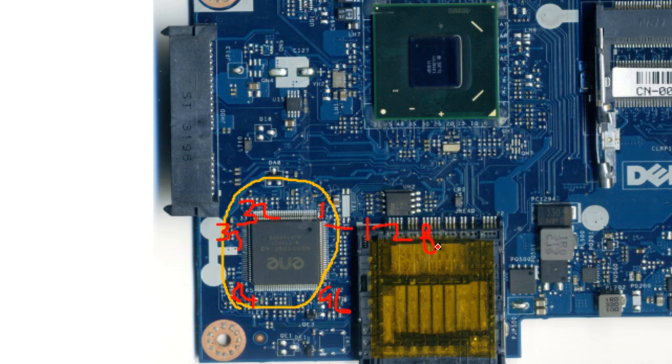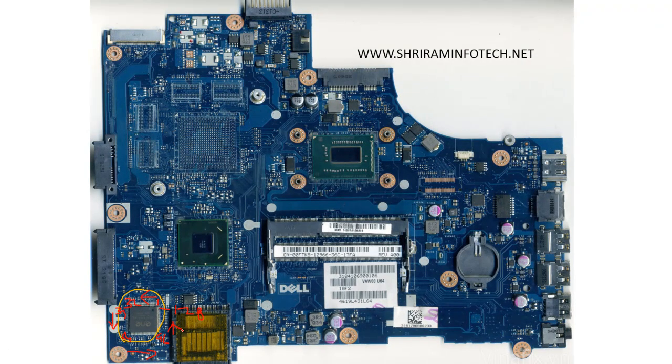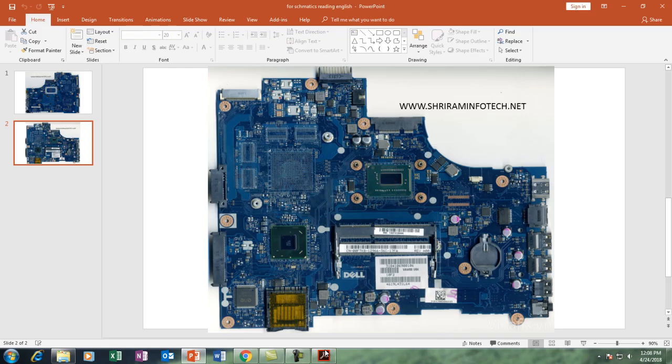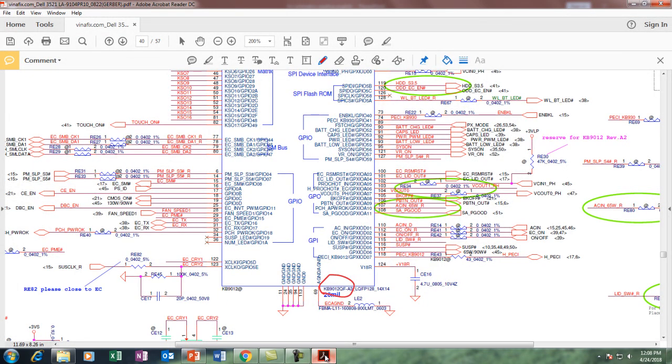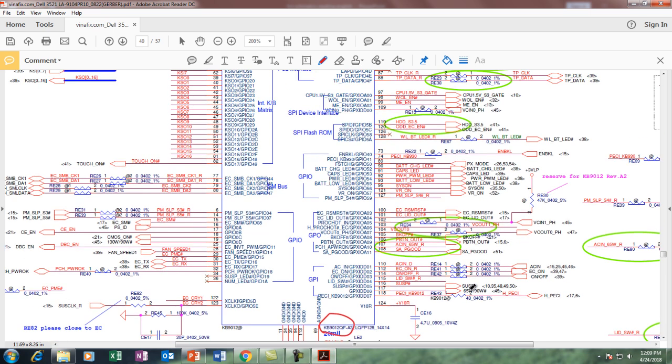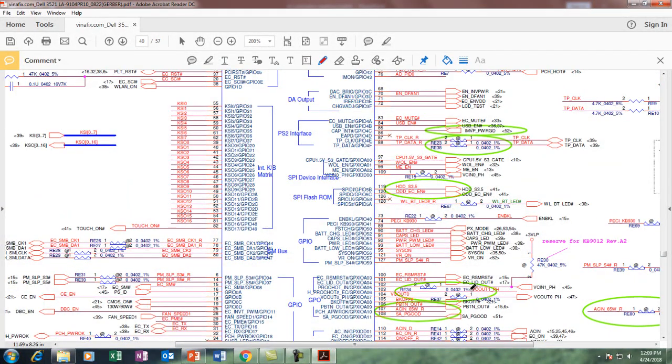It goes anti-clockwise from here to here to here and then here. Now we have come back to the circuit diagram on the SIO page, and this SIO is a 128 pin chip. Now we are going to see only those pins which are responsible for power on.